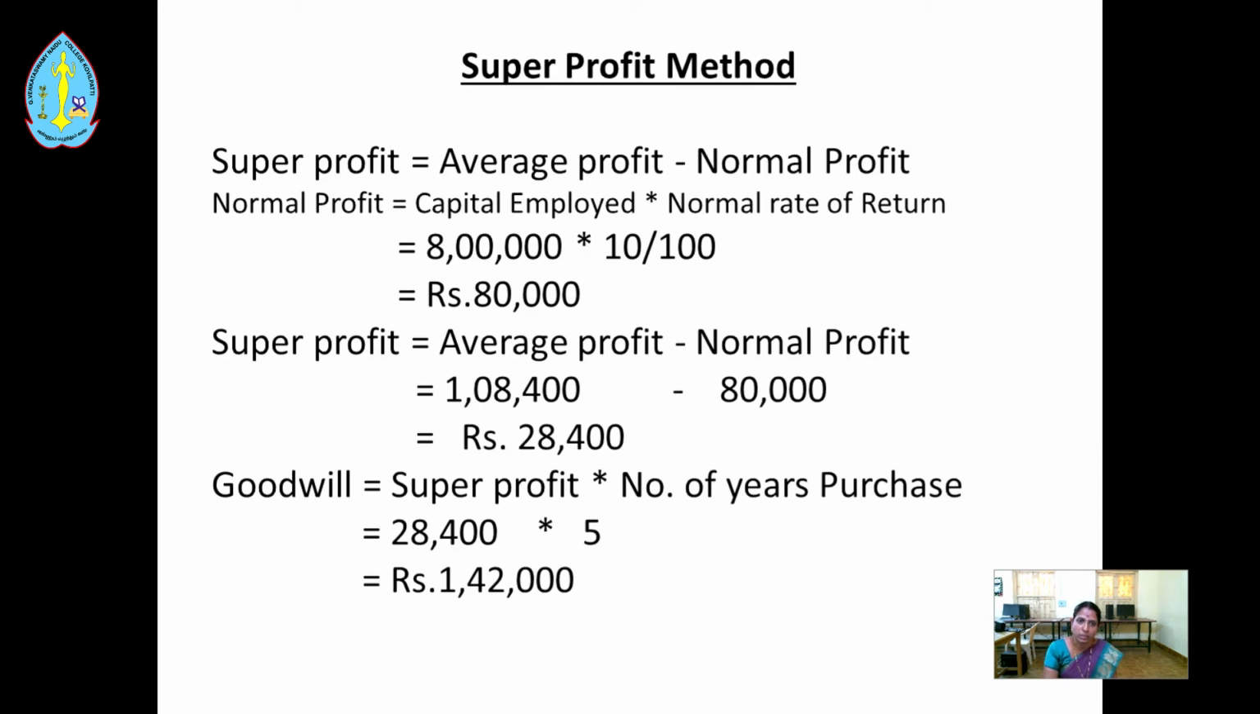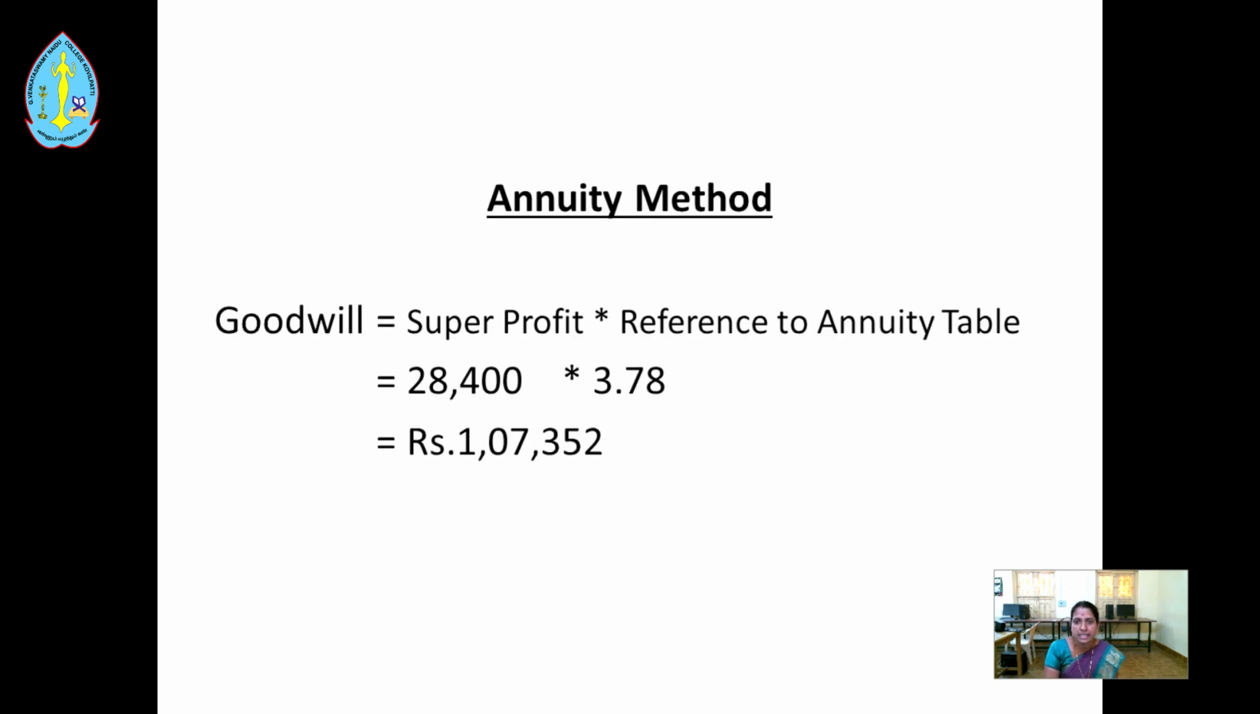Next one, super profit method. Super profit equals average profit minus normal profit. Normal profit equals capital employed into normal rate of return. Capital employed 8 lakhs into normal rate of return 10% equals rupees 80,000. Super profit equals average profit 1,08,400 minus normal profit 80,000, rupees 28,400. Goodwill equals super profit into number of years purchase. Super profit 28,400 into number of years purchase 5 equals rupees 1,42,000.